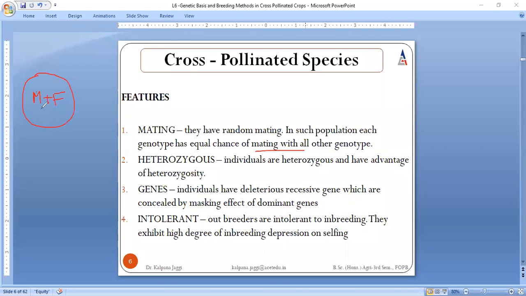So because within the same flower fertilization was taking place, the progeny generated as a result of cross among these two parents was homozygous in nature, right?